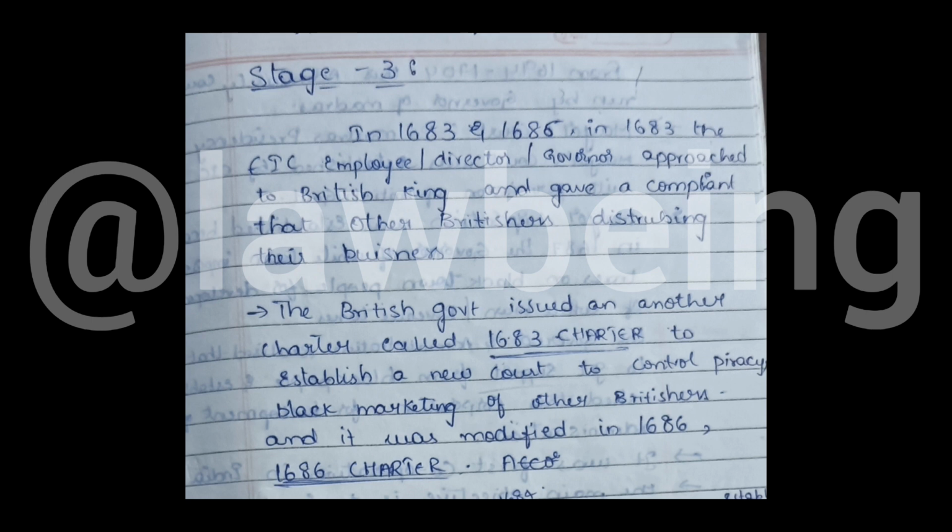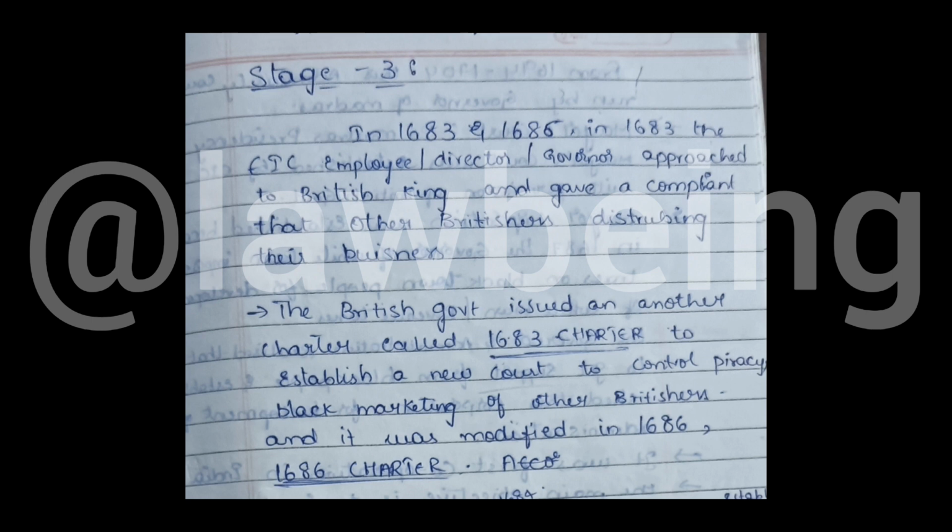In 1683, the East India Company employees, or Director General, approached the British King and gave a complaint that other Britishers were disturbing their business. The British government issued another charter called the 1683 Charter.